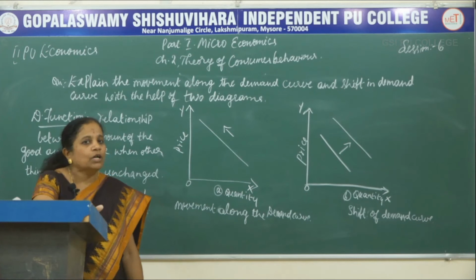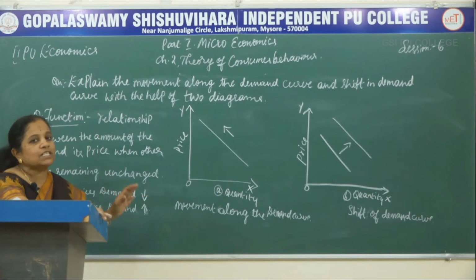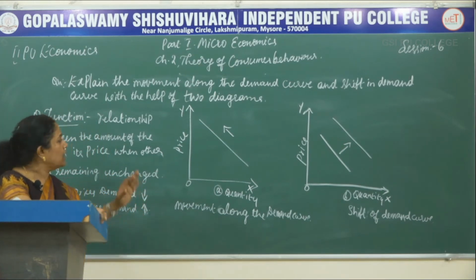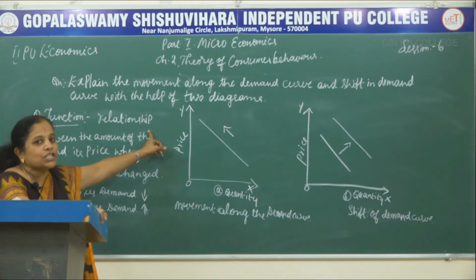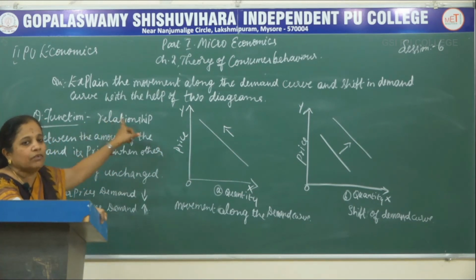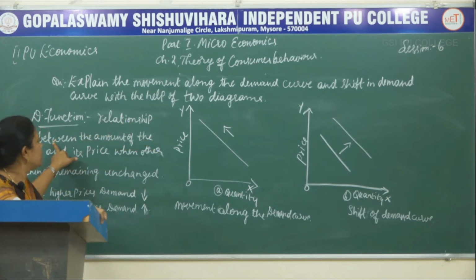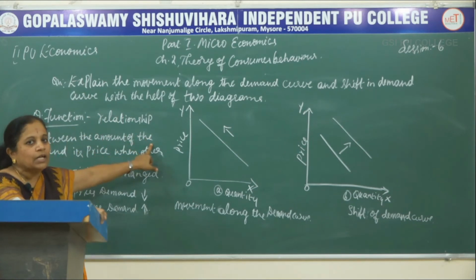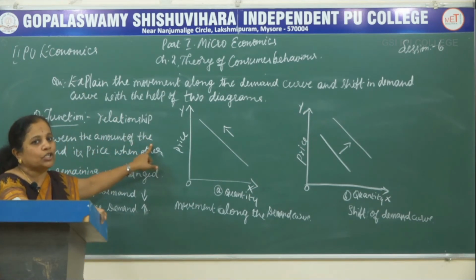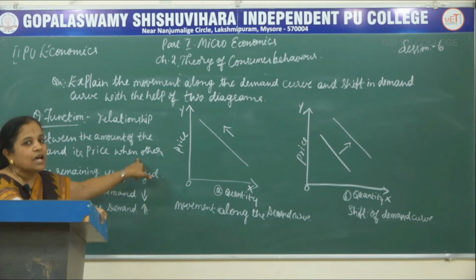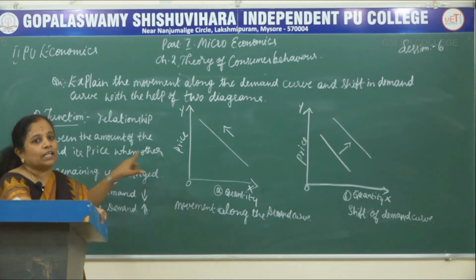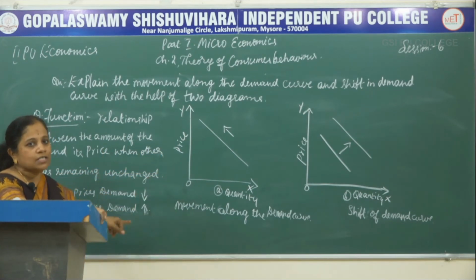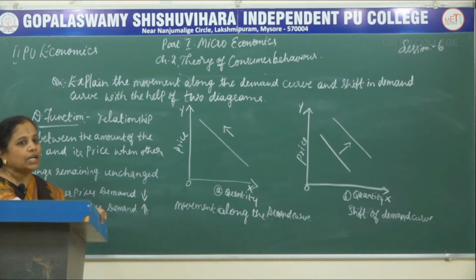Among these 4, the very first one is the price of the good. Here we know about the relationship in the demand function. We learn about the relationship between the amount of the good, the quantity of the good that we are going to purchase, and the price, when the other 3 determinants of demand are constant or remaining unchanged.